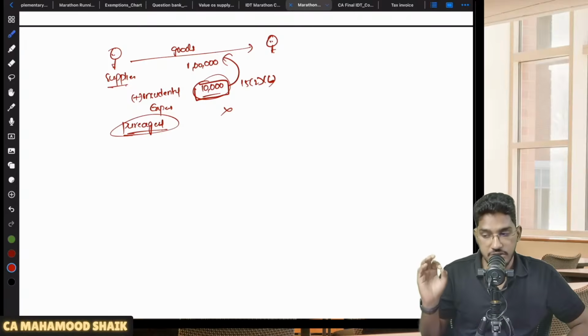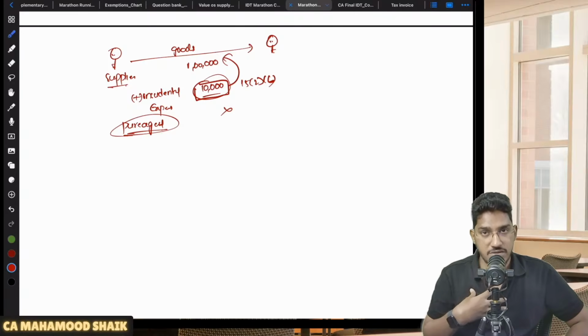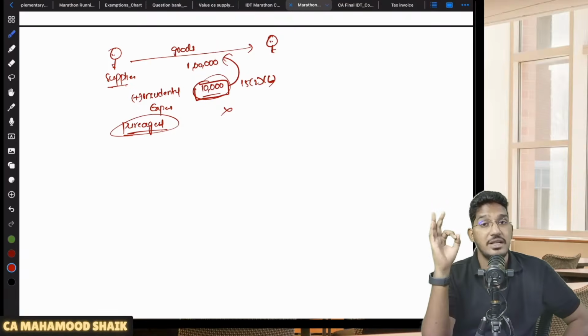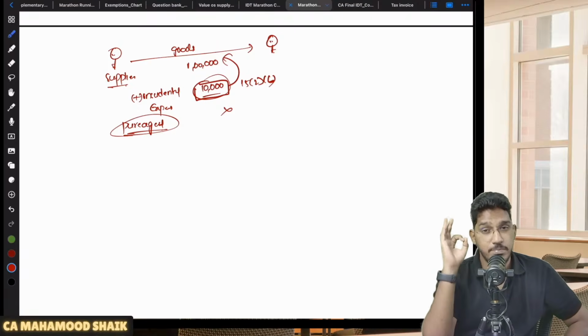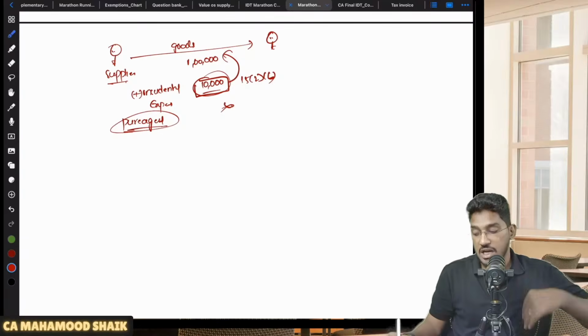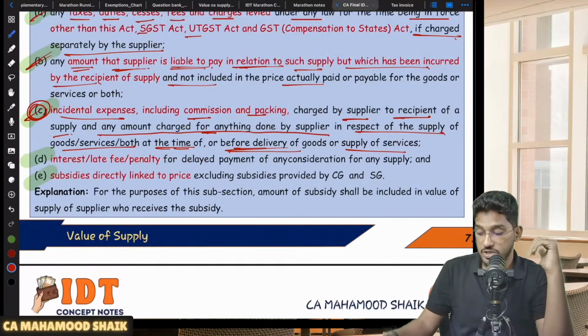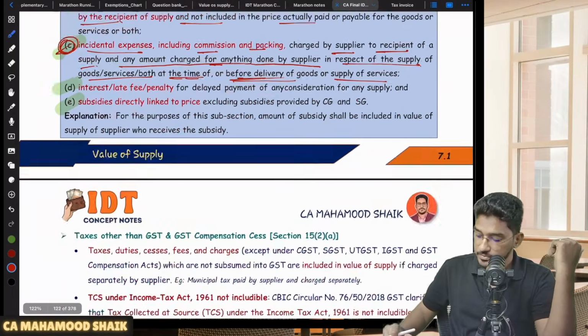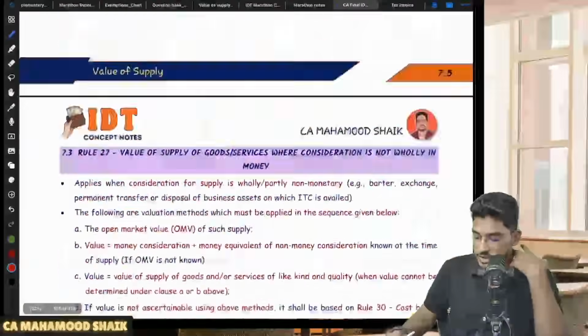In case, in addition to the value of supply, if you are collecting some extra amount for any expenses incurred by the supplier, but you are collecting that extra amount in the capacity of a pure agent, then that pure agent expenses will not be added. Now a doubt will come to you, sir, what is pure agent or who is pure agent? Let us see.